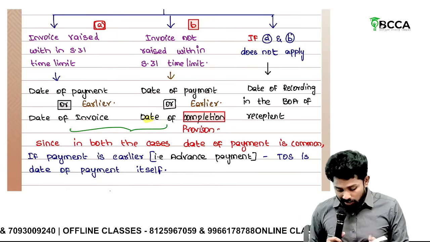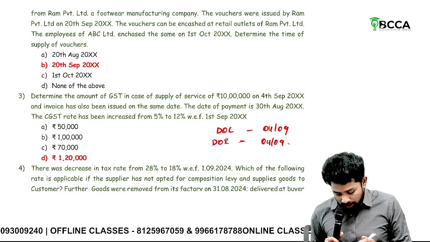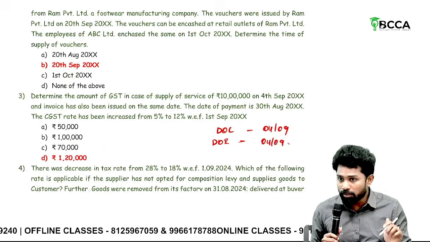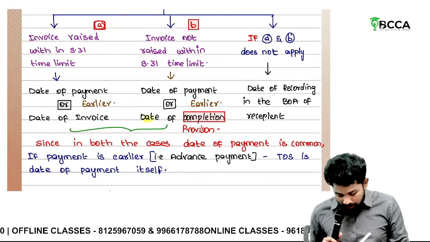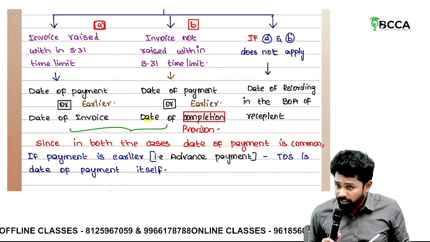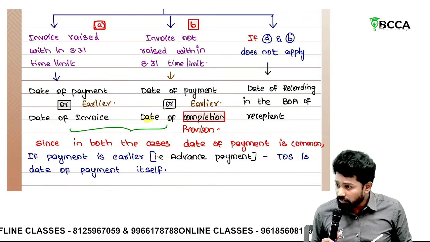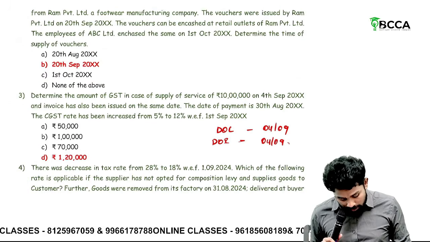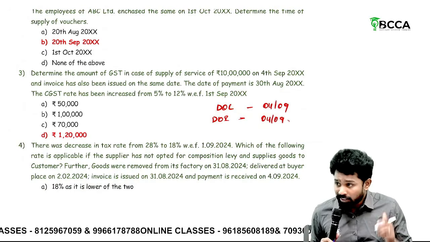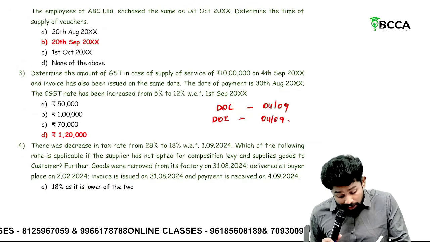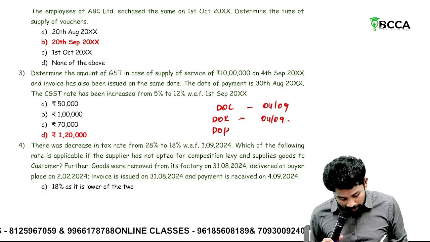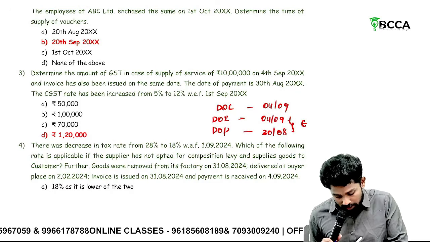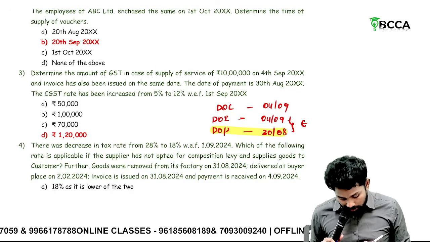Okay. So here it is a normal service only, right? What is the service here? They didn't even mention the name, that means general service. 30 days is the time limit to raise the invoice. If they raise within 30 days, date of payment or invoice, whichever is earlier. If not, payment or completion, whichever is earlier. So here, payment and completion are on the same day and invoice is within 30 days. So what should you take? Date of invoice or date of payment, 30th August, whichever is earlier. 30th August is earlier.